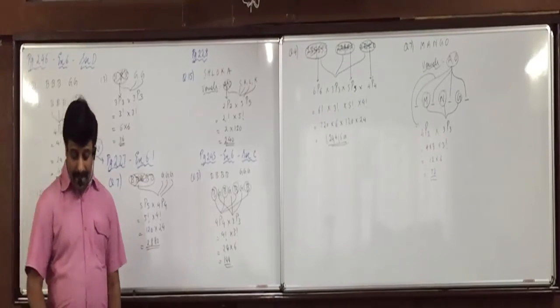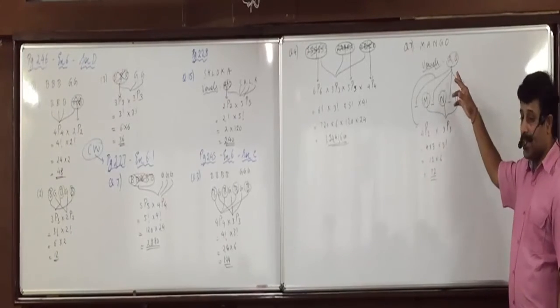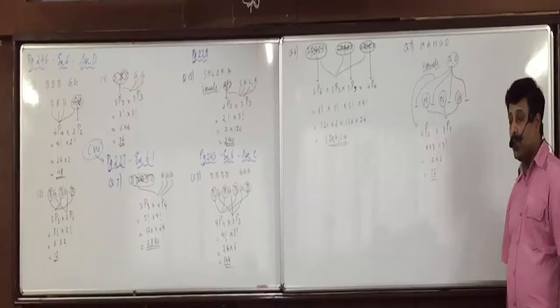So this can be done in 4P2 ways: 4 places, 2 letters. Got it, everyone?